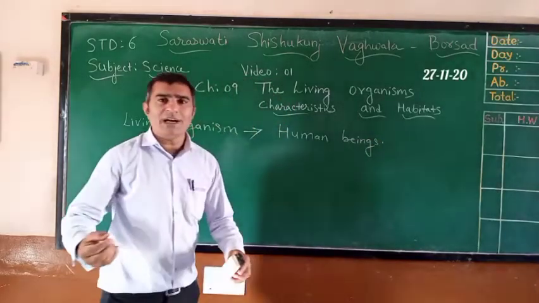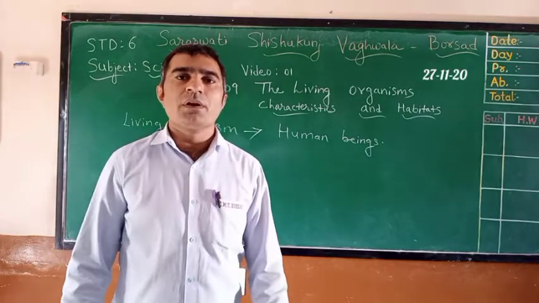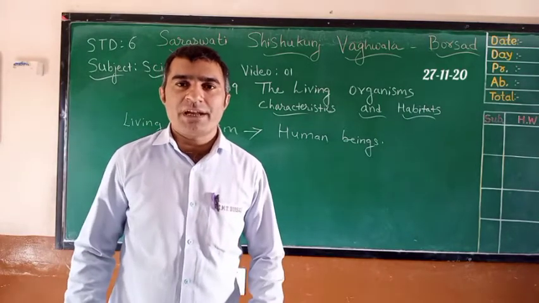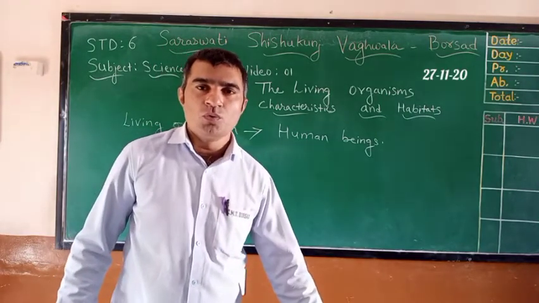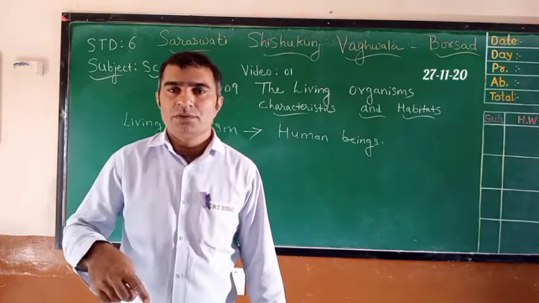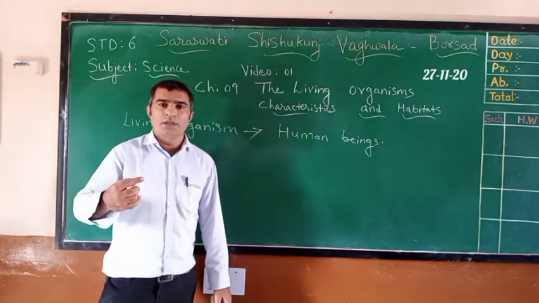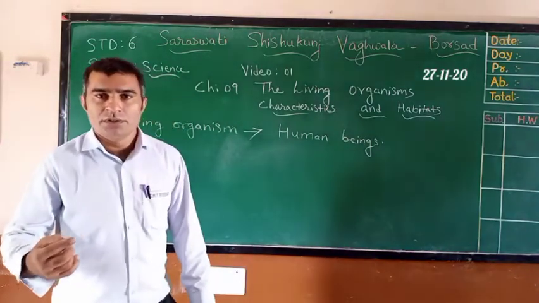Now, what are our characteristics? For example, we can stand, we can move from one place to another. We can breathe, we can reproduce, we are growing, right?